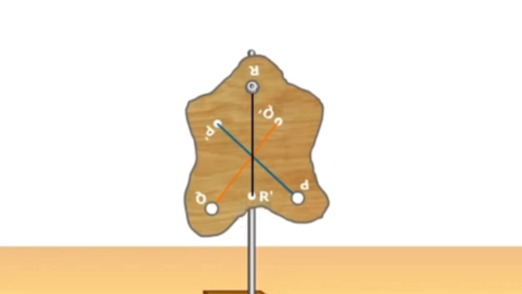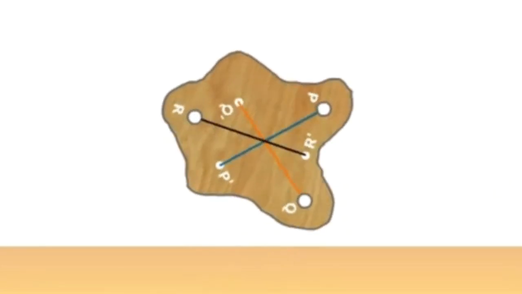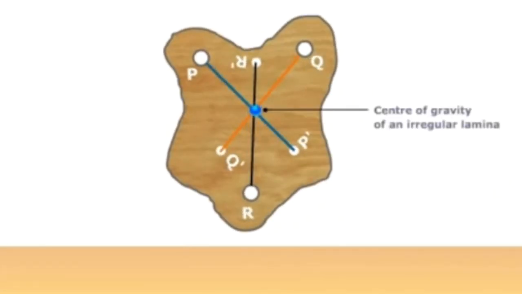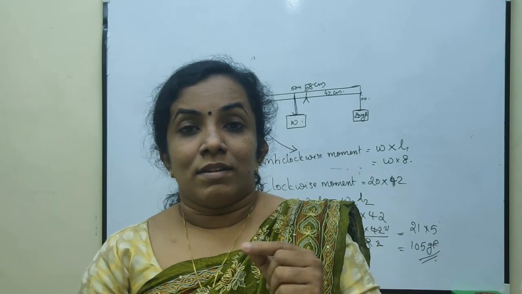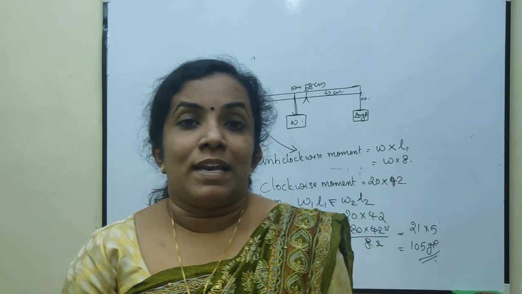This is because when the lamina is hanged, it comes to rest only when the weight of the lamina is balanced by the force due to the suspension. So, whichever place we choose to suspend, the line of action passes through the center of gravity. Hence, the point of intersection will be the center of gravity of the lamina.